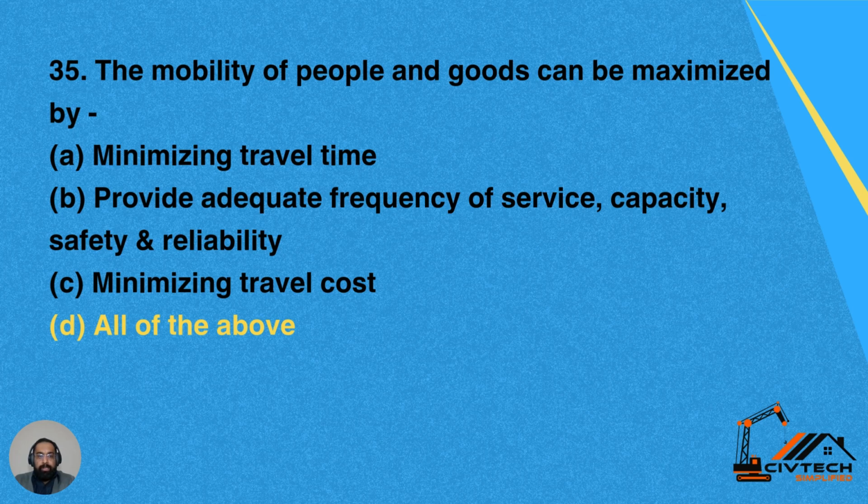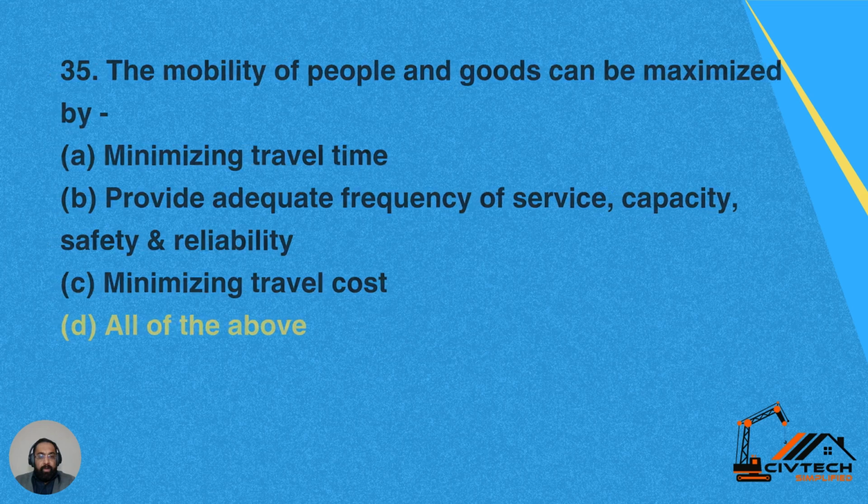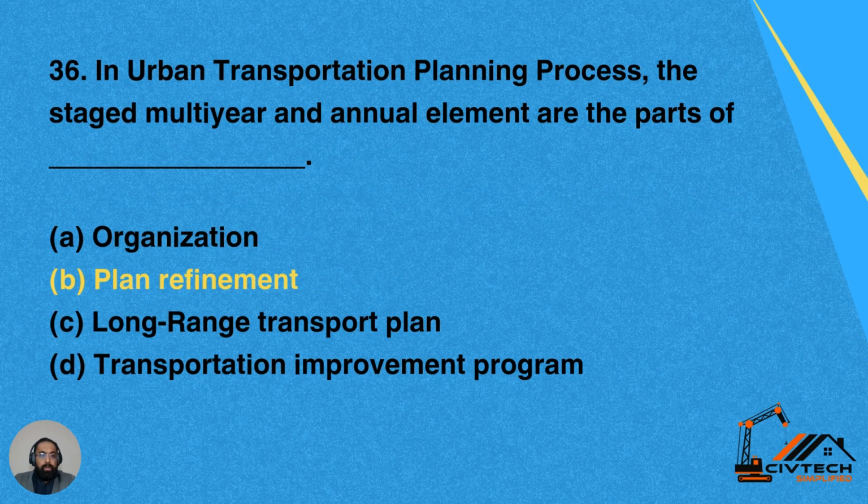Question 35. The mobility of people and goods can be maximized by option A, minimize travel time, provide adequate frequency. So D is the correct answer, minimizing travel cost.